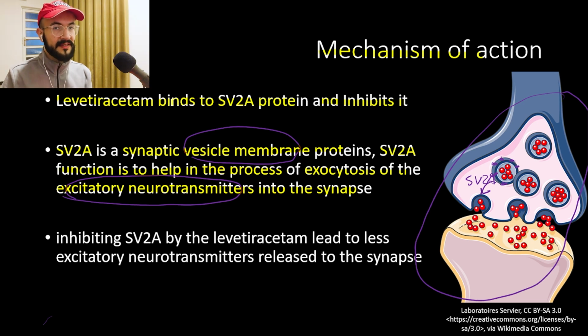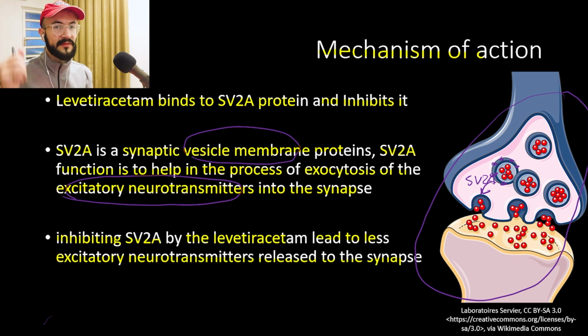Now levetiracetam inhibits this protein. It binds to the protein and inhibits it. Inhibiting the SV2A by levetiracetam leads to fewer excitatory neurotransmitters released into the synapse. So when we inhibit this protein, there is less exocytosis occurring and fewer neurotransmitters are released into the synapse.